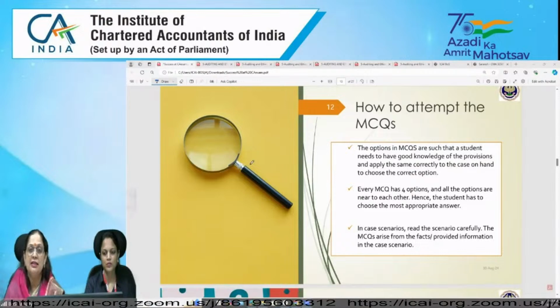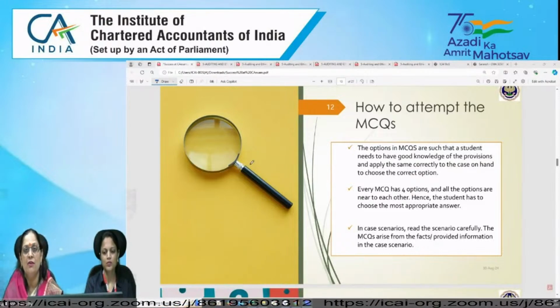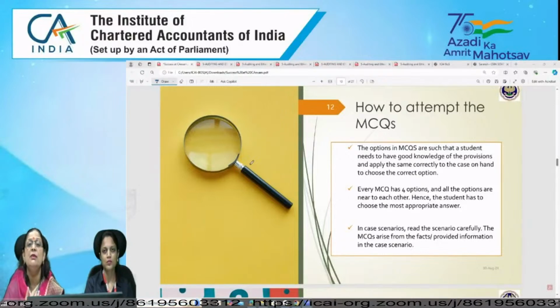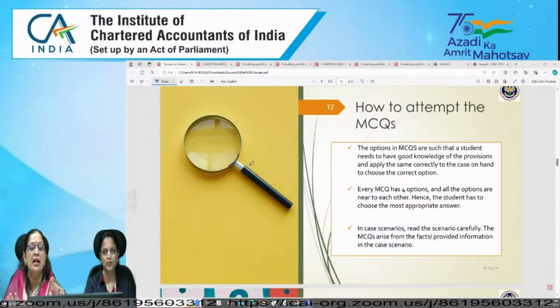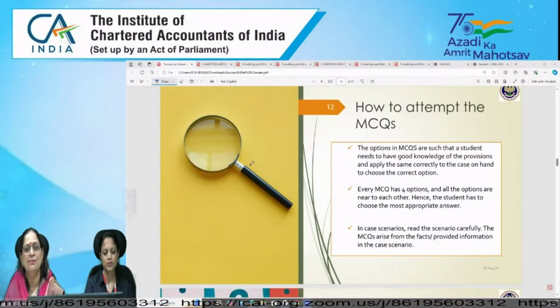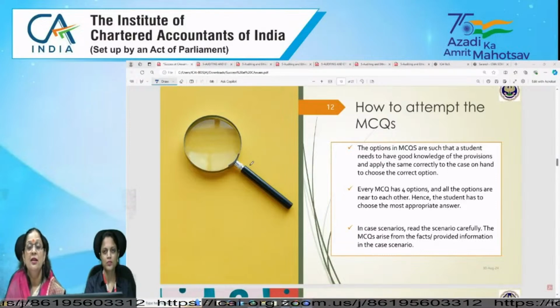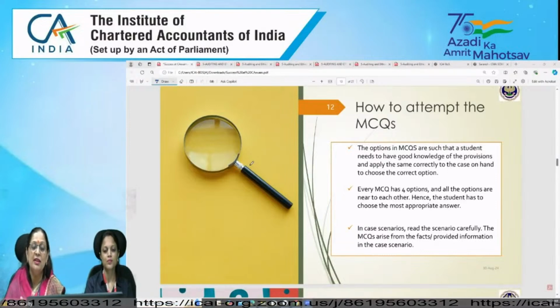So read the case scenario carefully, read the question's requirement, and interlink it with the relevant provisions or standard. Then you can use the elimination method, because some of the options you can directly eliminate. You can simply say, yes, it cannot be. So you will reach near about the answer.